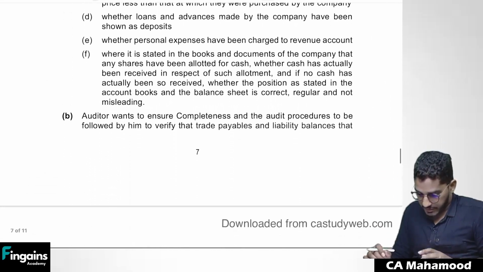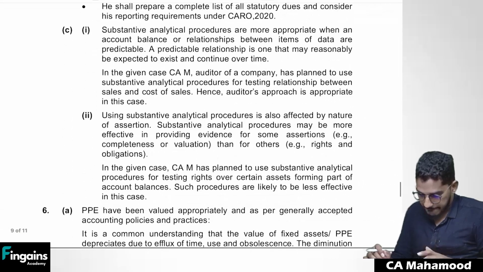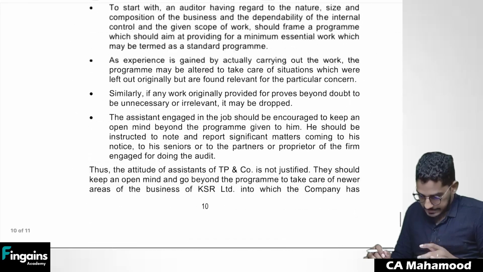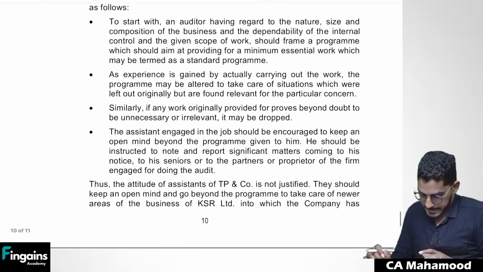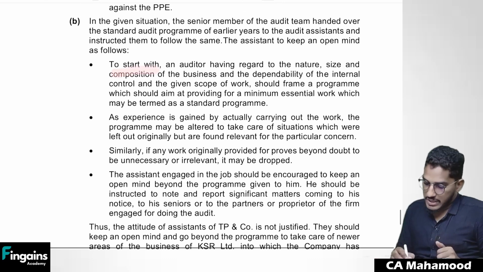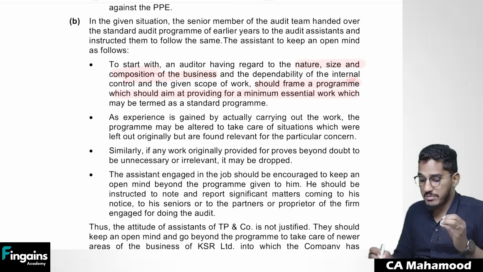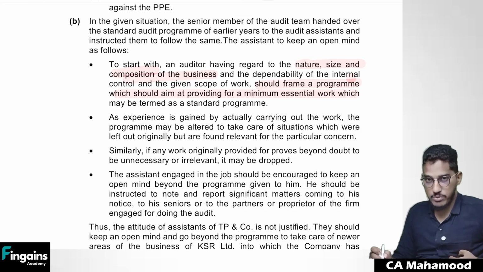So if I quickly take you through that, where is it? Yes, see here. So to start with, the auditor, having regard to the nature, size and composition of the business and dependability of the internal controls and given scope of work, should frame a program which should aim at providing a minimum essential work, which may be termed as standard program.